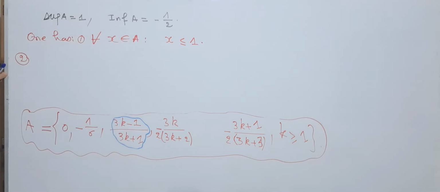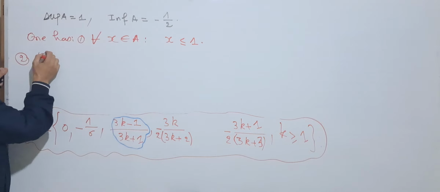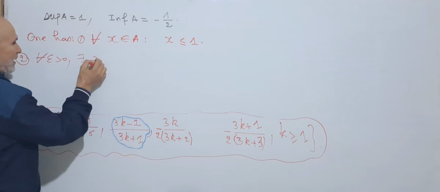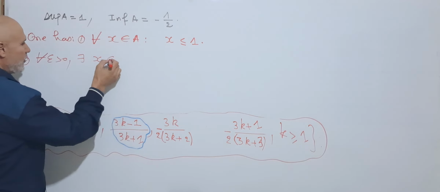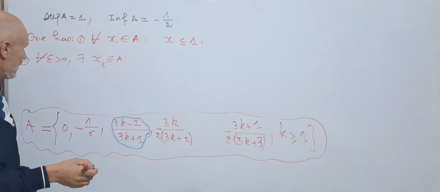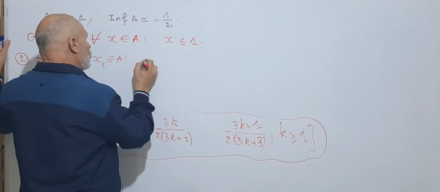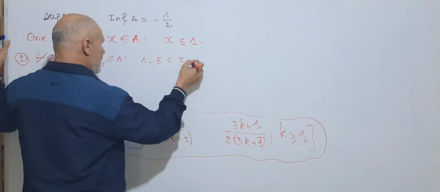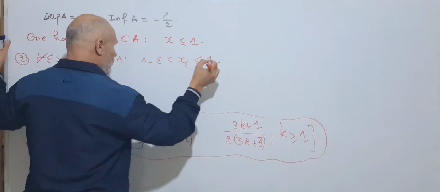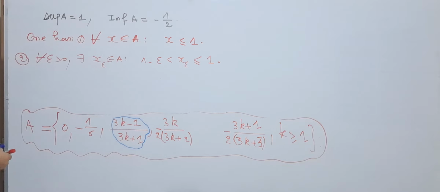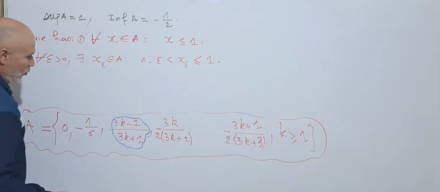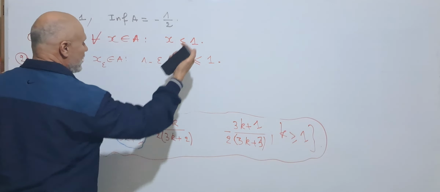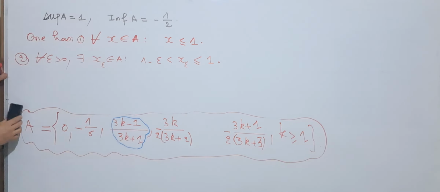The second condition in the characterization: for any epsilon greater than 0, can we find an element x epsilon from A such that 1 minus epsilon is less than x epsilon, which is less than or equal to 1. All the elements verify x is less than or equal to 1.